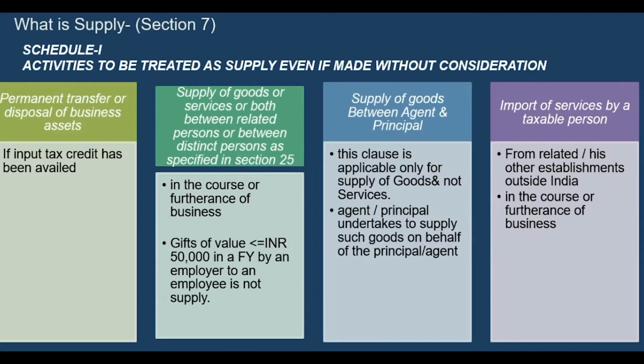Like, supply of goods between agent and principal. There is an agent who is transferring goods to his principal, and for that he is not charging anything, then also it will be treated as supply, since it is without consideration but covered under Schedule 1. So let us take these types of transactions one by one and try to understand when it will be taxable under Schedule 1.